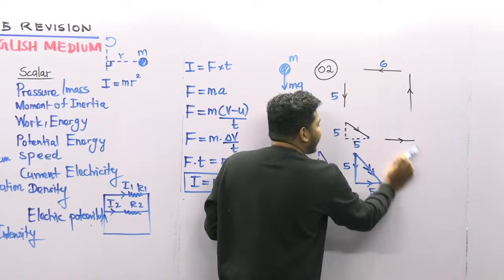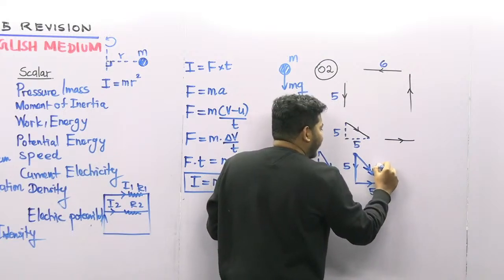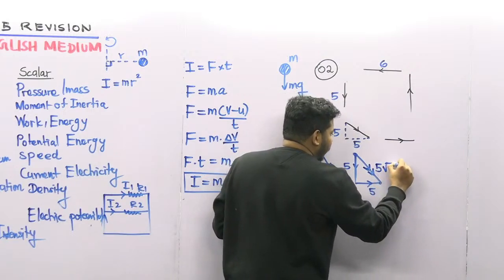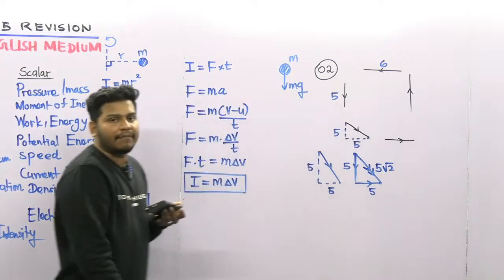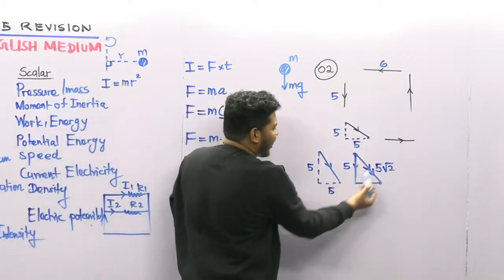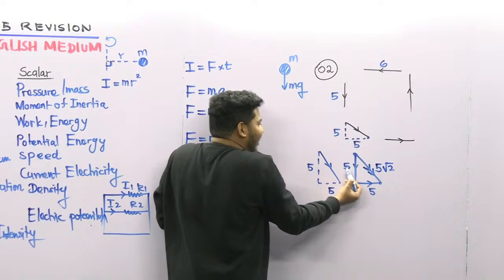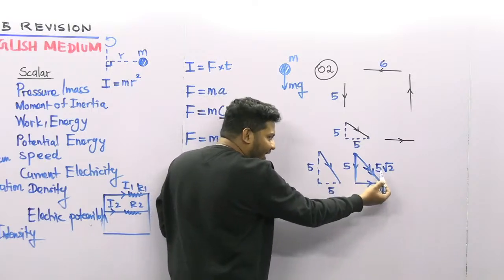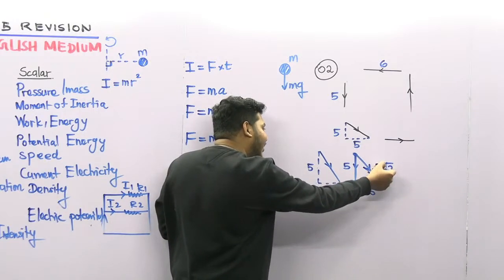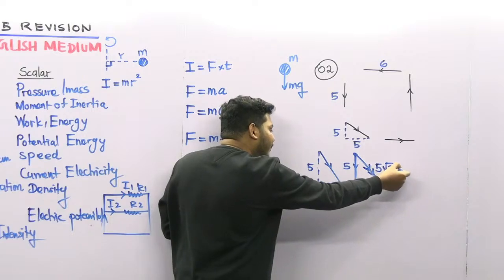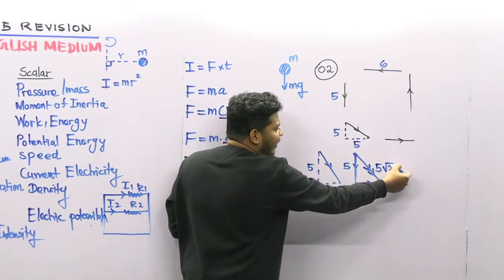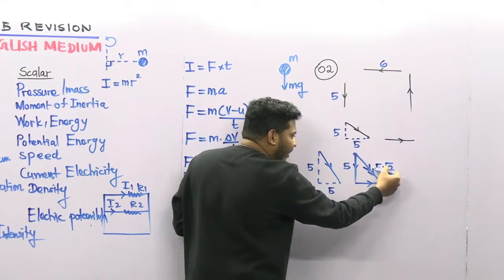We can write here 5 root 2. Also we already know that 5 square plus 5 square is 2 into 5 square. When you take the root of 5 square, that is 5, so 5 root 2.